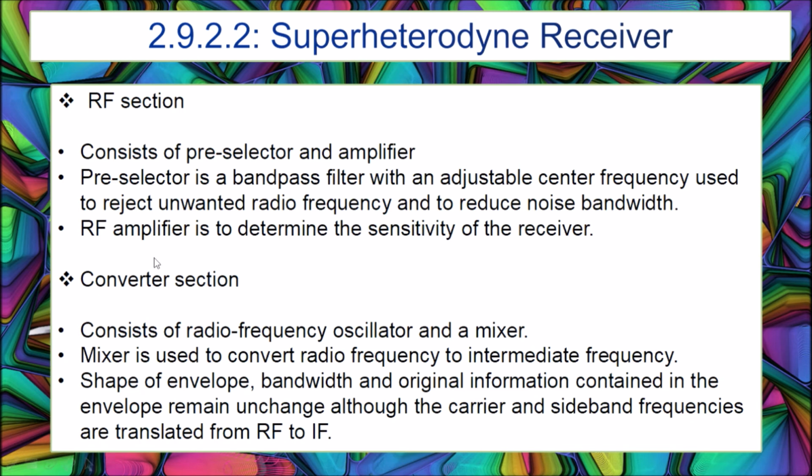The second one is the converter section. It consists of a radio frequency oscillator and a mixer. The mixer is used to convert radio frequency to intermediate frequency. The shape of the envelope, bandwidth, and original information contained in the envelope remain unchanged.